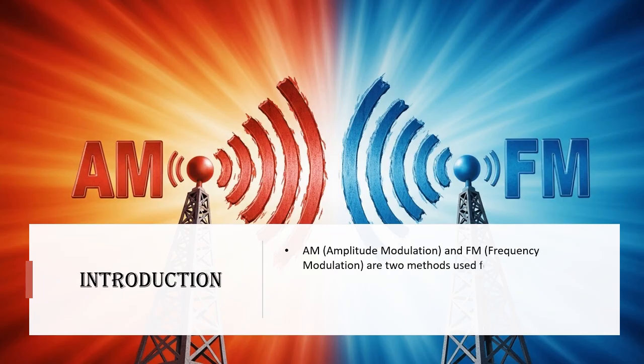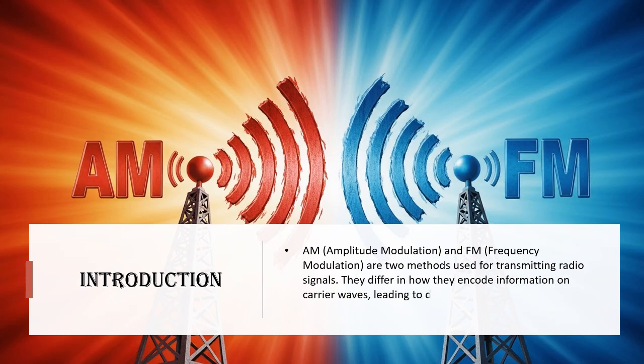Introduction. Radio broadcasting uses electromagnetic waves to carry sound across distances. The two major types are AM, amplitude modulation, and FM, frequency modulation. While both transmit audio signals, they differ in how the signal is encoded, resulting in distinct sound quality and range.